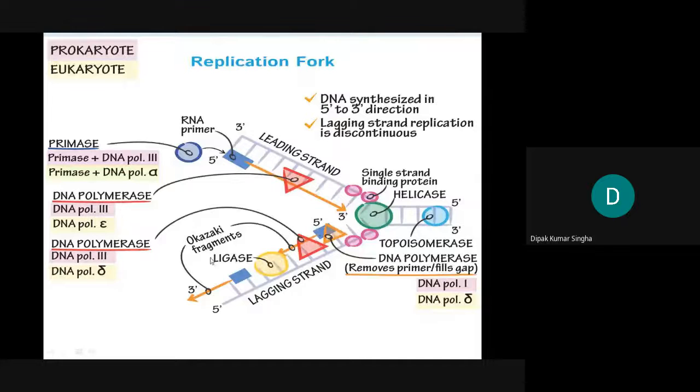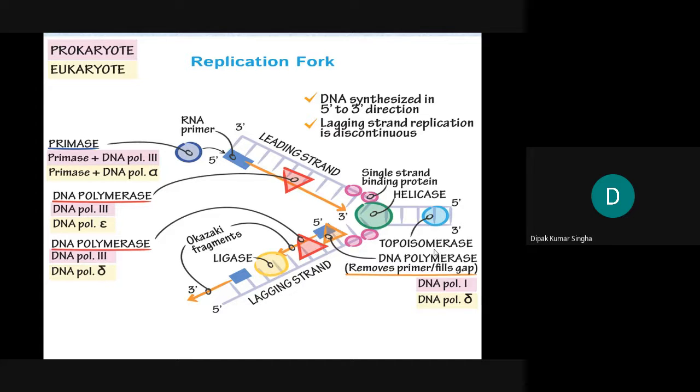The enzyme forms the Okazaki fragments in the 5' to 3' direction. This is the RNA primer, 5' to 3'. This is the leading strand, and this is the lagging strand. Another enzyme, topoisomerase, is very important. All DNA is in a helical structure, and this helix is managed by topoisomerase.